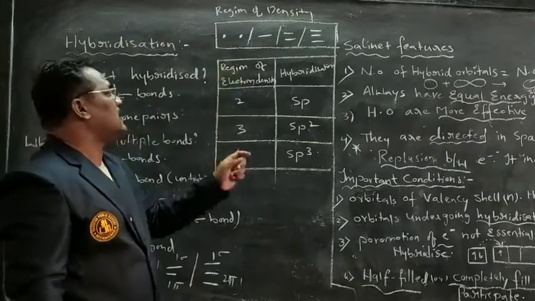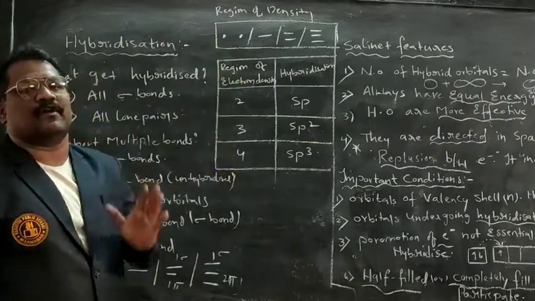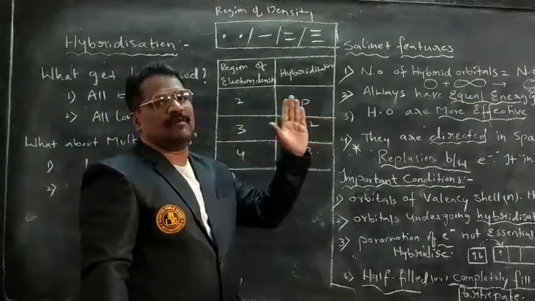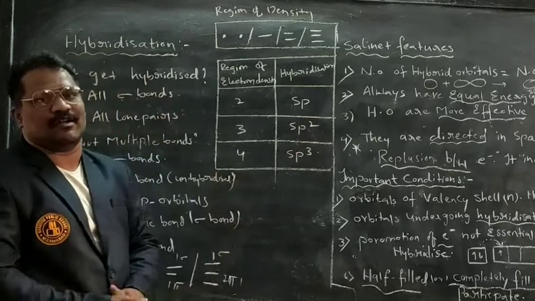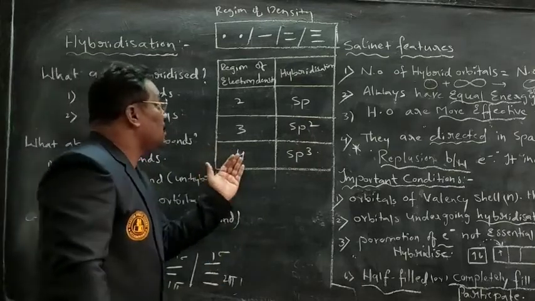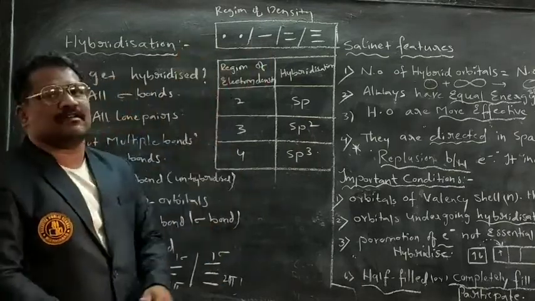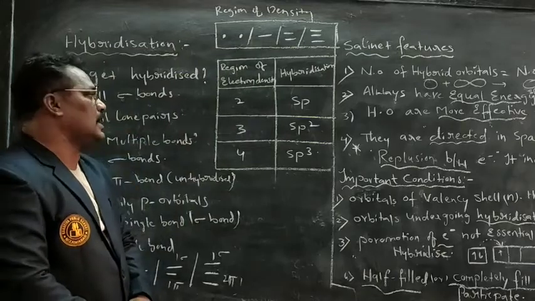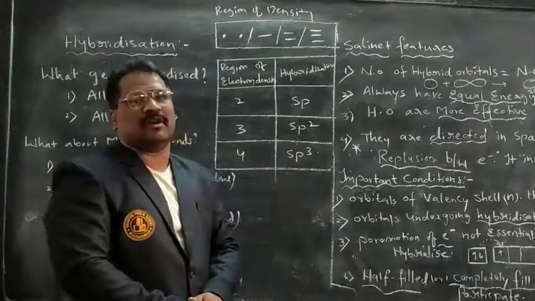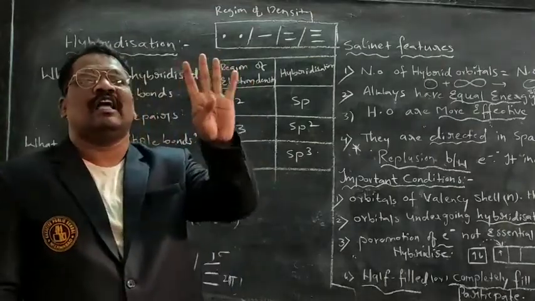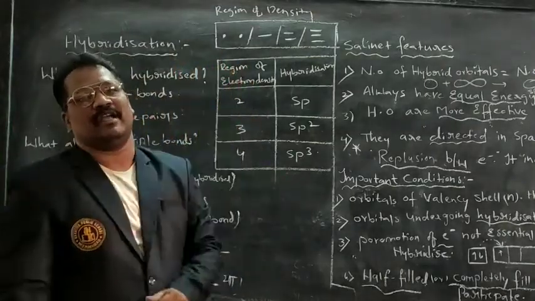Similarly, if the regions of electron density are 3, it forms sp2 hybrid orbitals, meaning one s orbital and two p orbitals. If you go for 4 regions of density, one s orbital and 3 p orbitals combine, so 4 hybrid orbitals can be obtained.